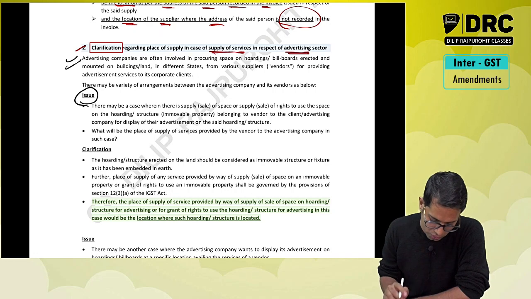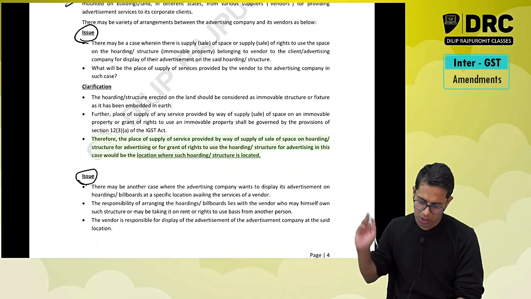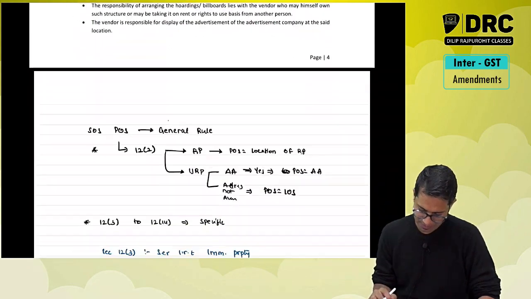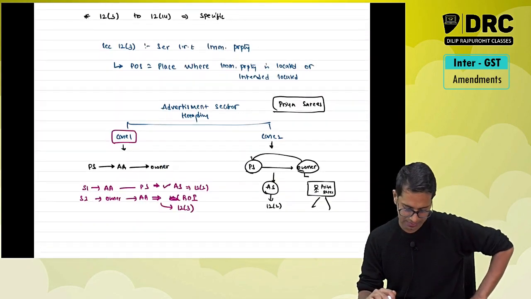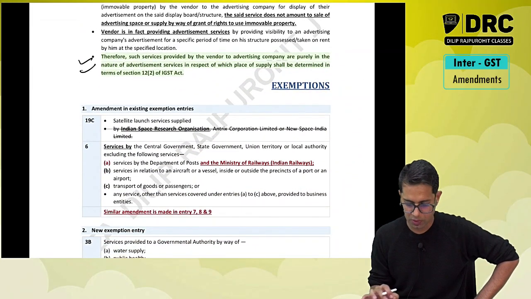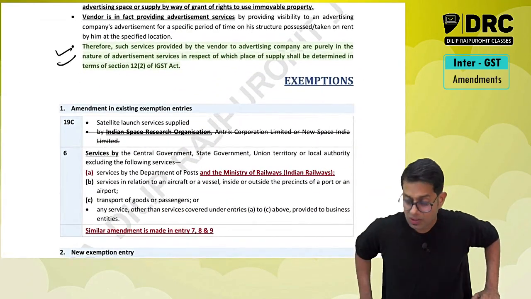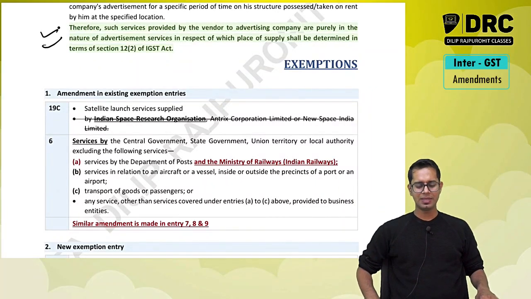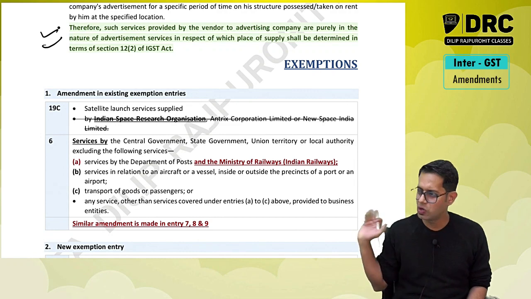So I have taken both issue number 1 and issue number 2. You can have a reading over here and accordingly you'll understand this. I think this example is sufficient for understanding. So both the points are covered. Okay, so these were some important amendments. Now the next amendment is with respect to exemptions. Two small amendments, one new entry has been added.